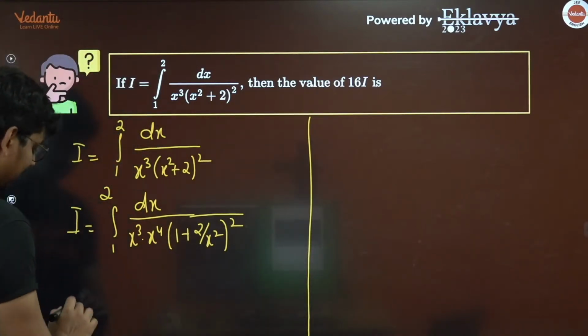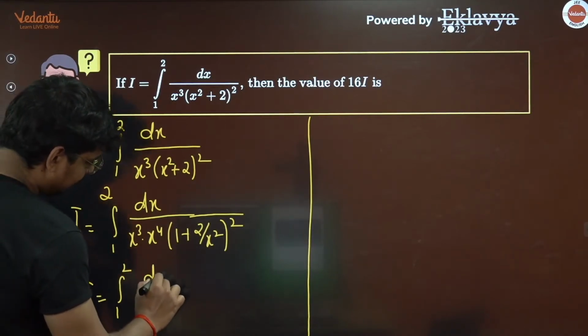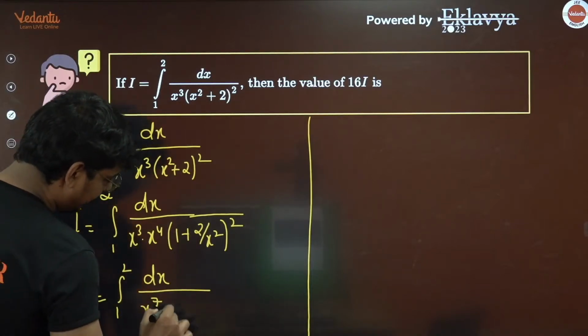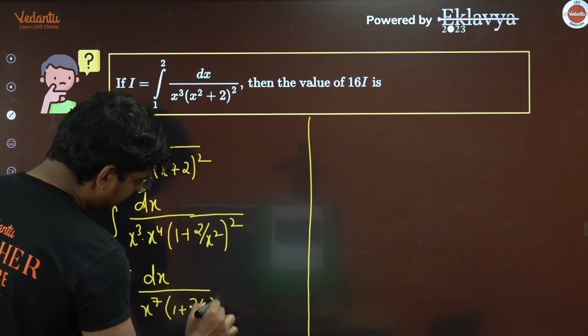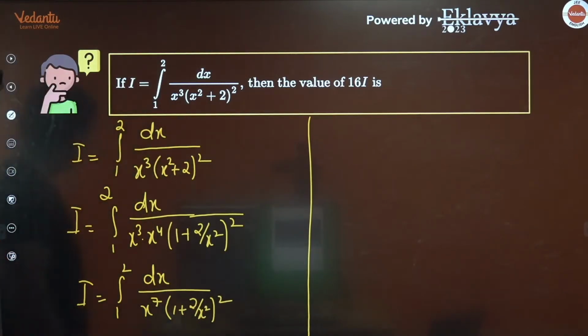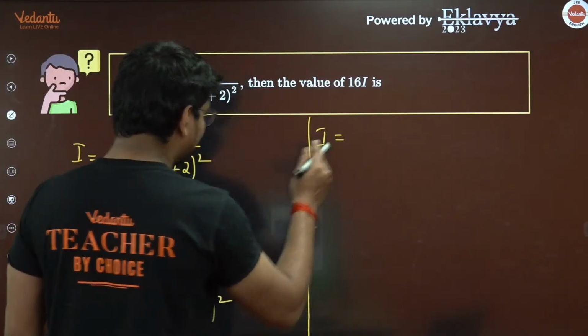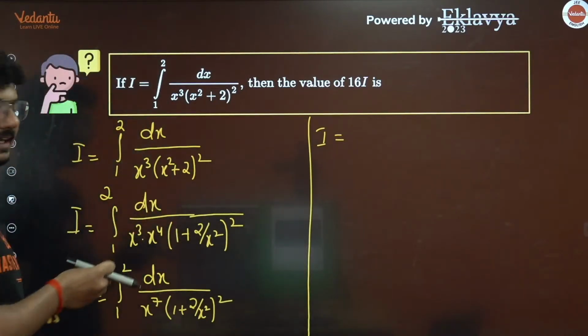So from here, I can write this as I is going to be integration 1 to 2, dx divided by x raised to 7 into (1 plus 2 by x square) whole square. Is this clear for everyone out there? Okay. Now try to understand this, students. Try to understand the thought behind taking it in this way.